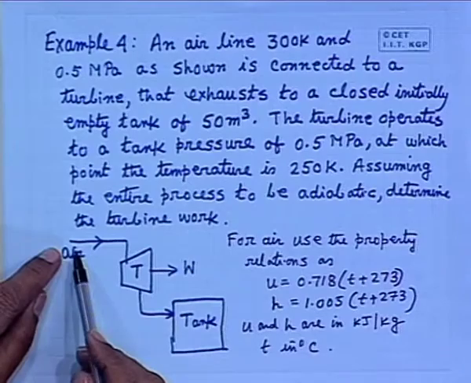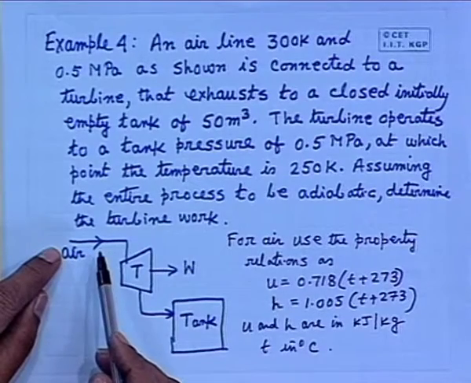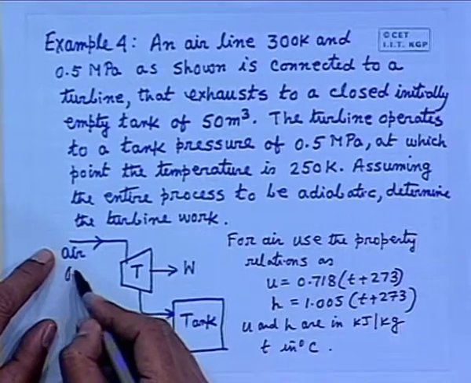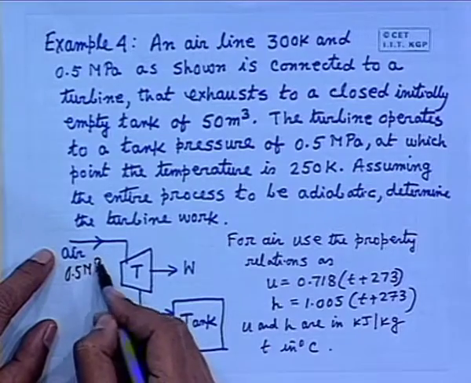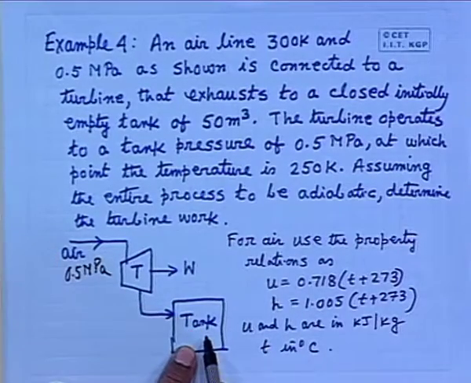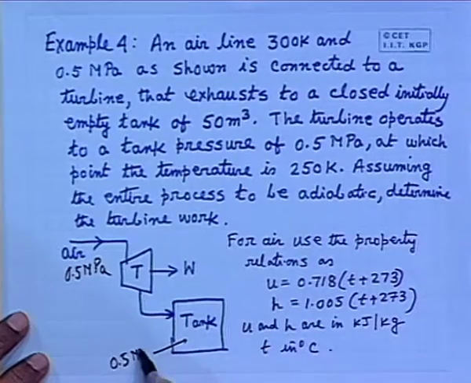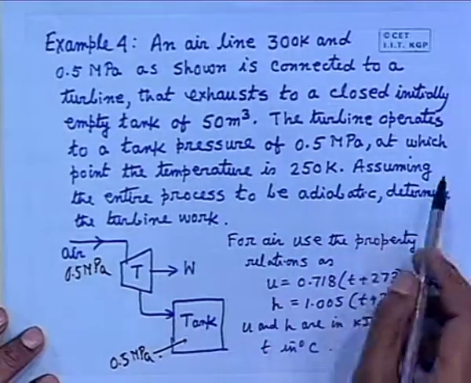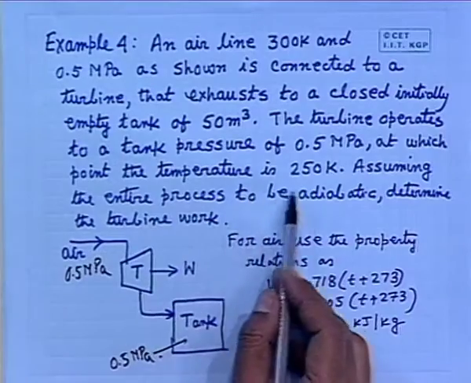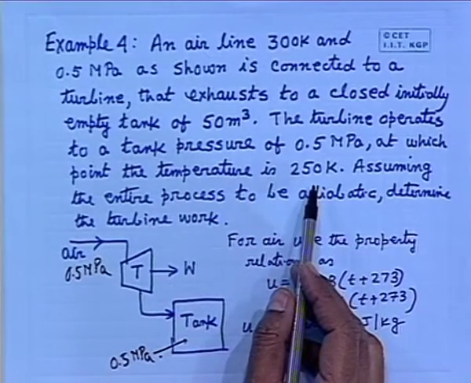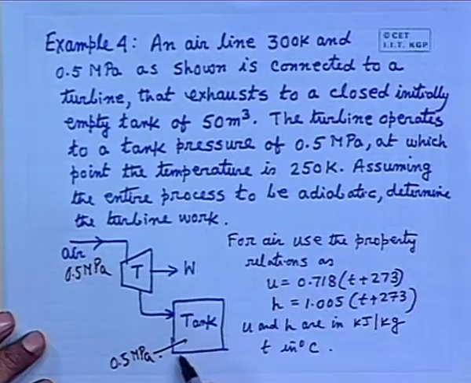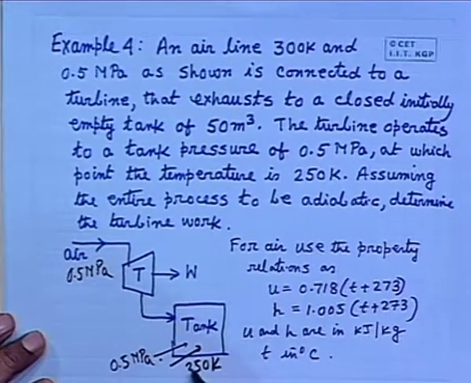Now, what happens, this air line is at 0.5 megapascals, that means here the pressure is 0.5 megapascals, and the turbine operates to a tank, that means the turbine operates till the tank pressure is 0.5 megapascals. Same thing, at which point the temperature is 250 K, that means the temperature of the tank becomes 250 K, that means this is the point when the process terminates automatically, the same thing.